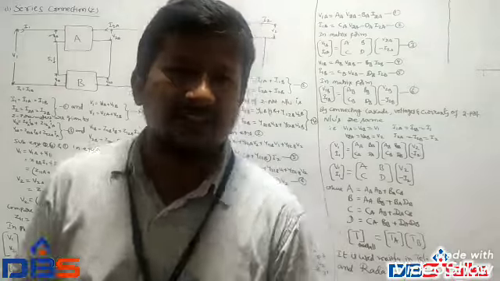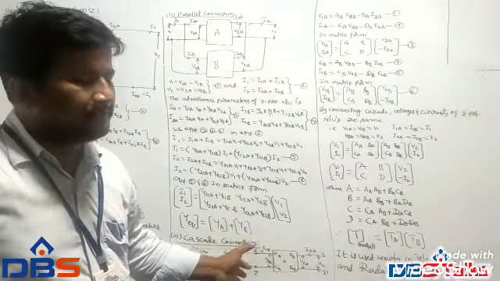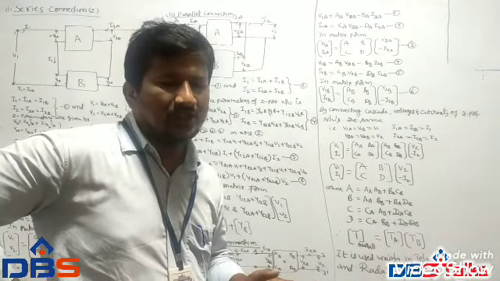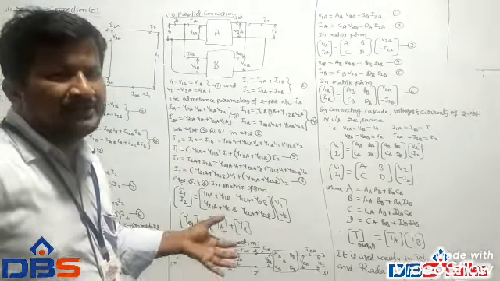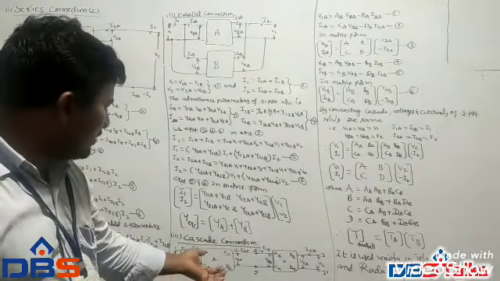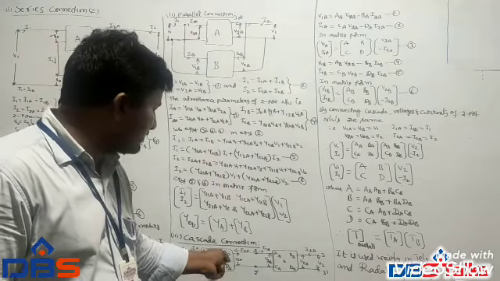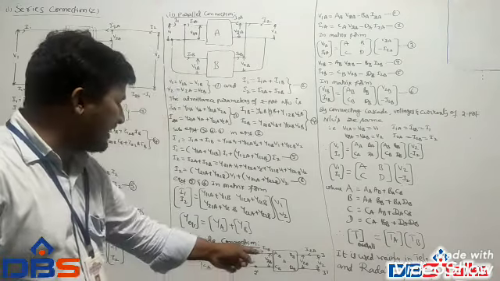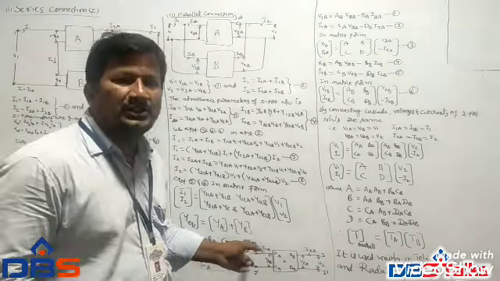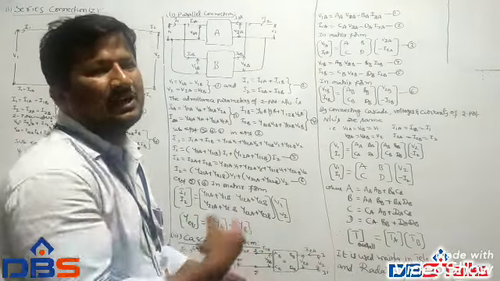Similarly, the third connection is cascading connection. Cascading connection is highly utilized in telecommunication systems and also radar systems. That's why we utilize ABCD parameters for cascading the two networks. Look at the picture. Two two-port networks A and B are connected in cascade, that is, the output port of one is connected to the input port of the other.